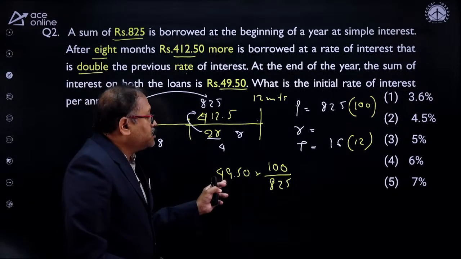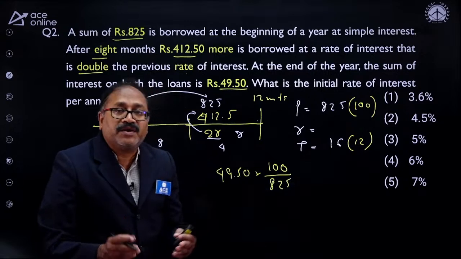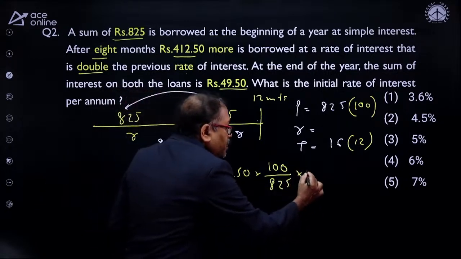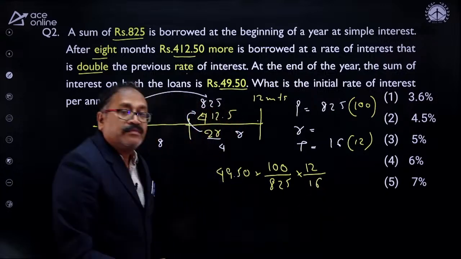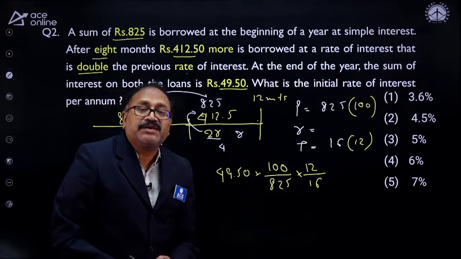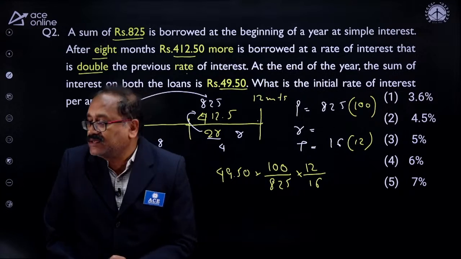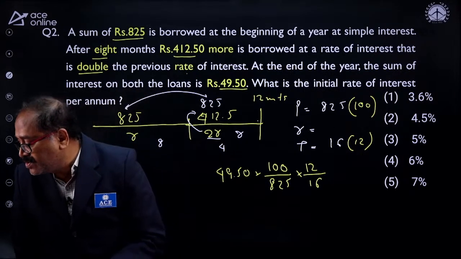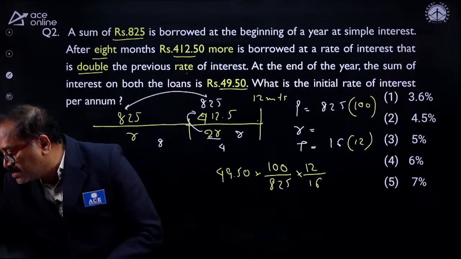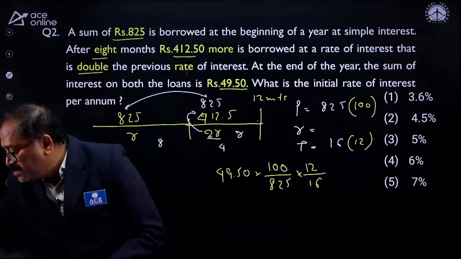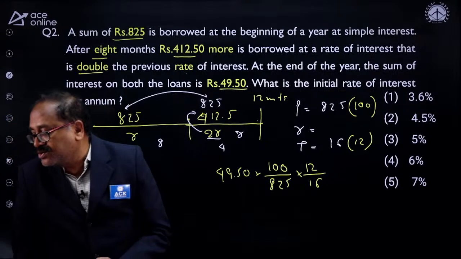Now, this interest is for 16 months. I need to find out for 12 months. So, let's multiply this by 12 and divide it by 16. That will give you the rate of interest. The rest part is a basic cancellation. If anyone could answer the question, can I see that? I'm sure many of you can answer the question now.